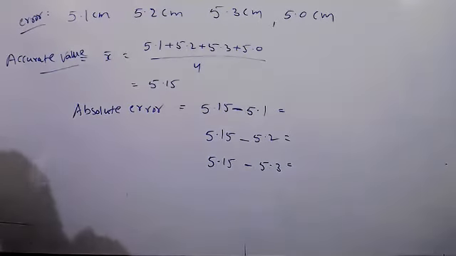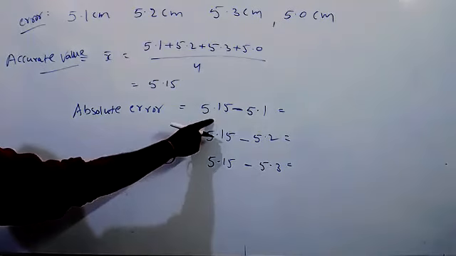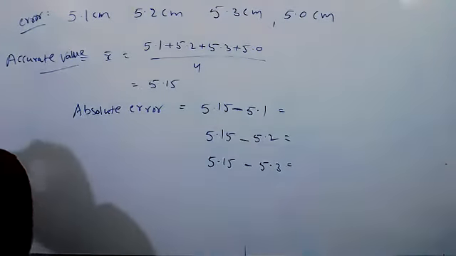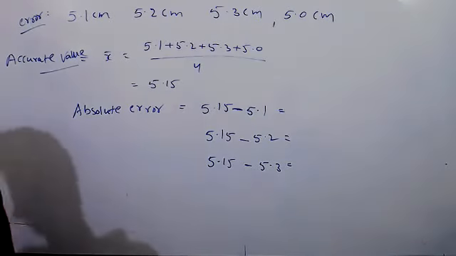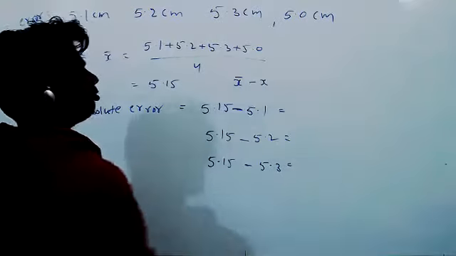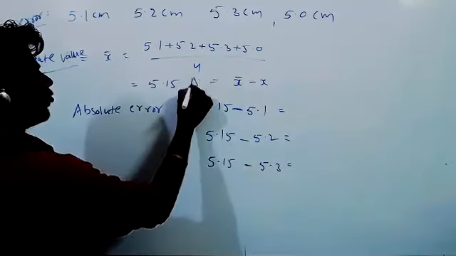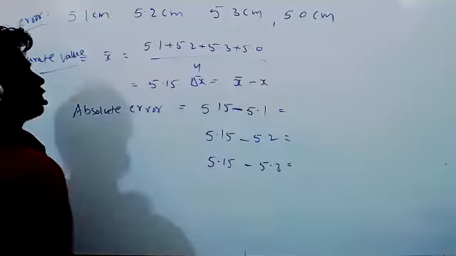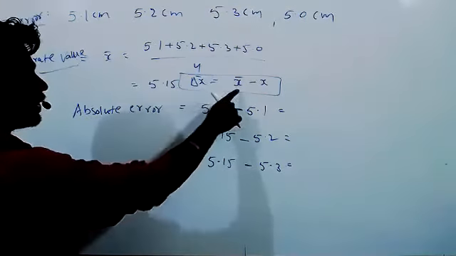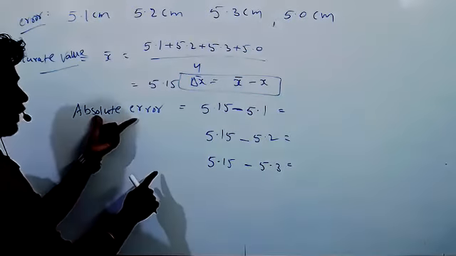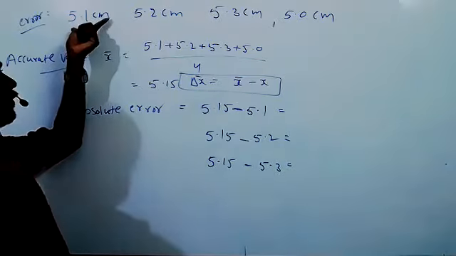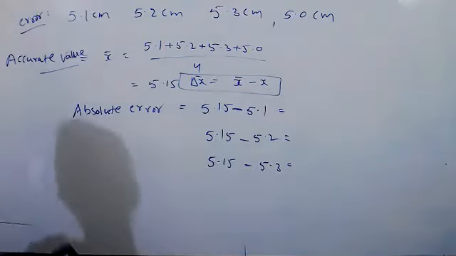So it is the mean value, right? It is the mean value and it is the observed value. Mean value and value of quantity measured in observations. So x bar minus x, that is nothing but absolute error. Delta is nothing but change. What is the change? The change, absolute error, is equal to mean value minus observed value.